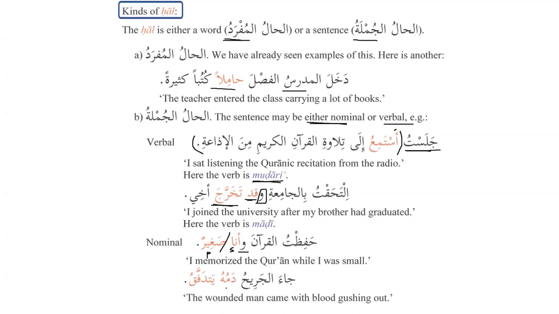جاء الجريح دمه يتدفق. The wounded man came with blood gushing out. جاء الجريح, and we can see here that this is a verbal sentence, and here صاحب الحال is الجريح. And what was the state when he came? دمه يتدفق. His blood was gushing out. Now we can see that يتدفق is mudari. It's a present tense.